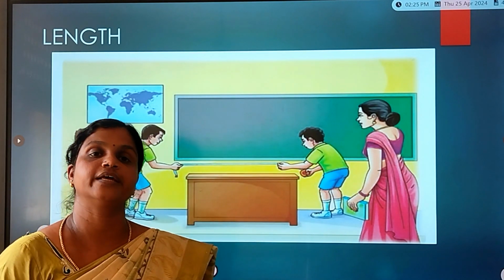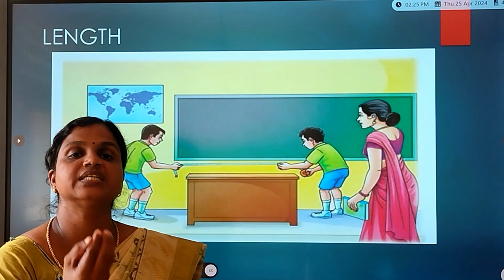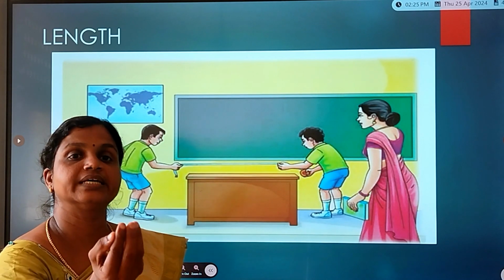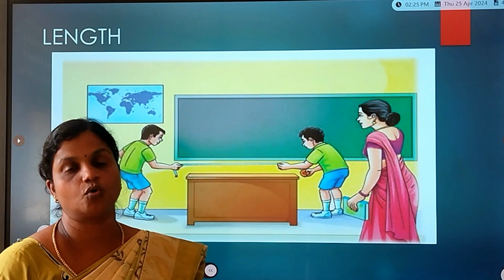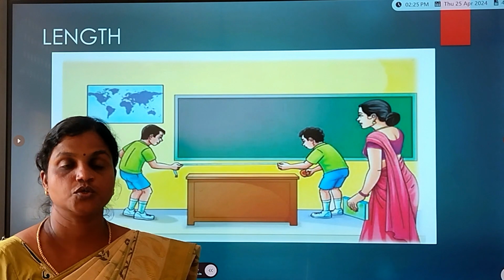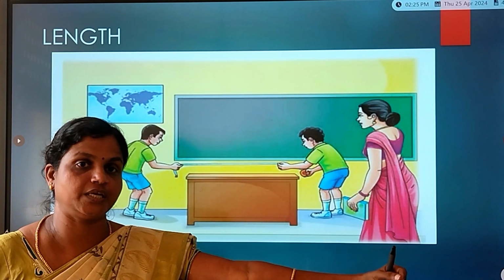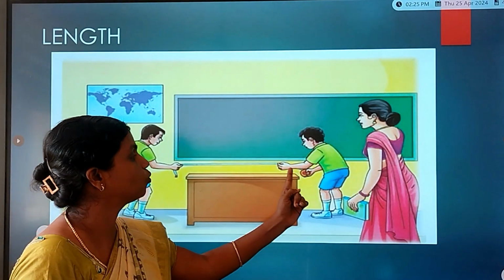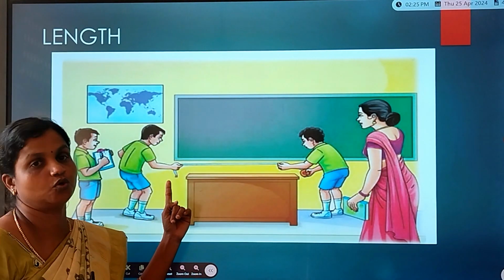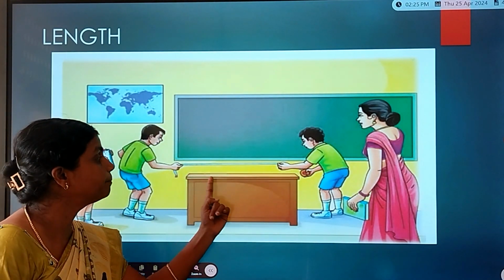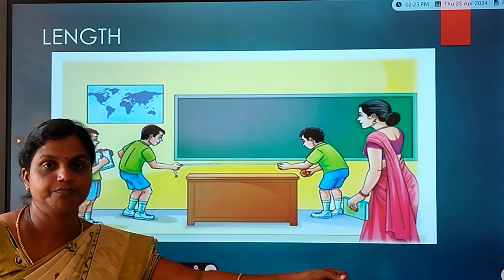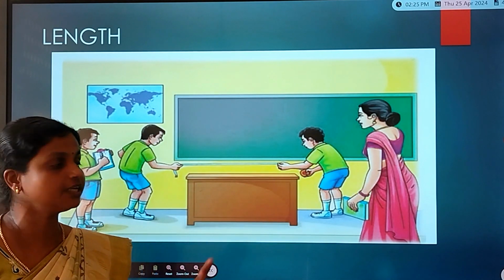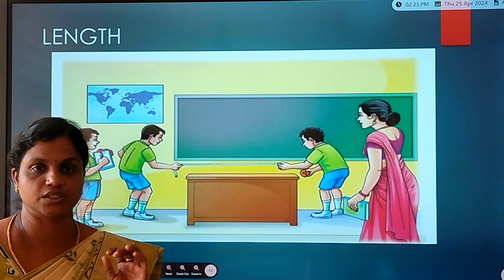So children, when you are entering into the class, your miss asks you to measure the length of the table. What will you do? You will take a long measuring tape, and one boy holds one end and another boy holds the other end. The number on the measuring tape will give the value of the length of the bench or the desk.